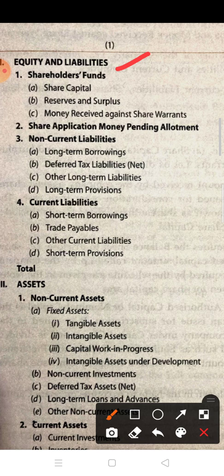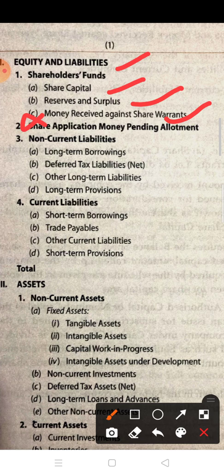Now what you have to learn? You have to learn in shareholder fund. See, shareholder fund is the heading. The main head of the equity and liability is shareholder fund. Now in shareholder fund, what are the subheadings? So there are three subheadings. The first one is share capital, reserve and surplus, and money received against share warrant. Remember this thing.